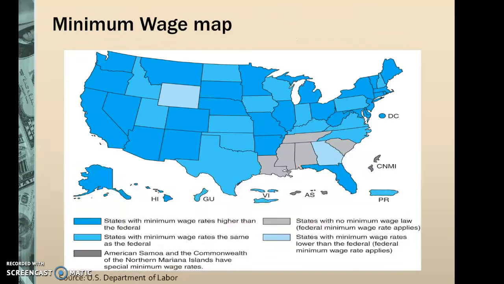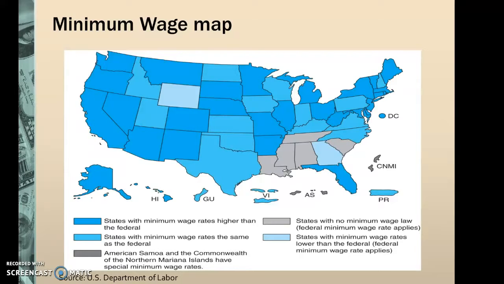Now, if you turn to page 85 in your book, this is the minimum wage map, which is very interesting to review in regards to the United States and states with a minimum wage higher than the federal minimum wage. States with minimum wage rates the same as the federal, which would be the state of Wisconsin.